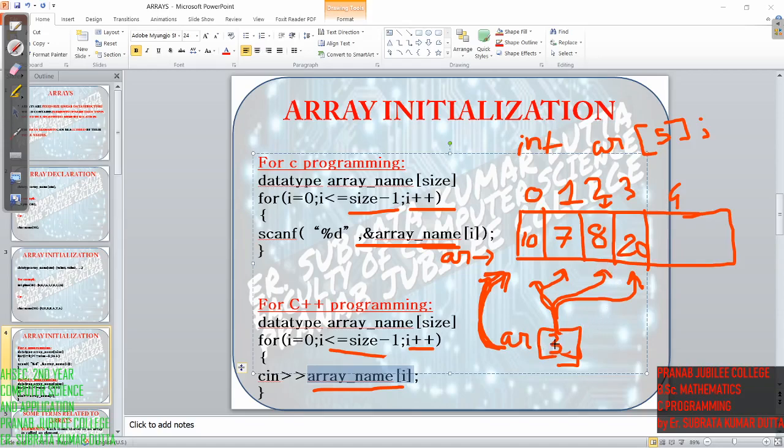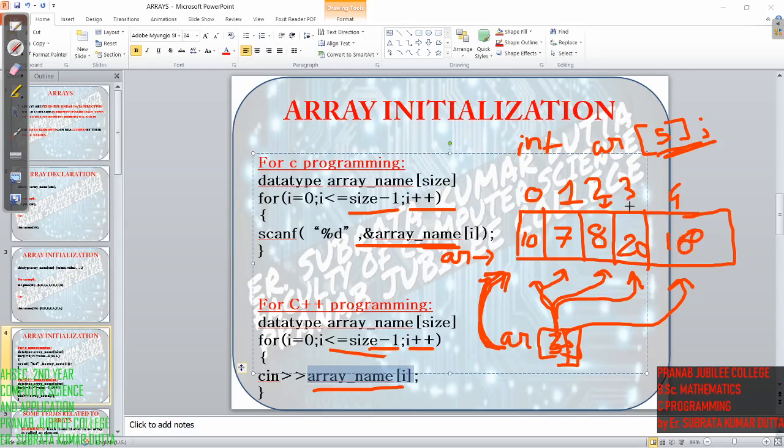Then again increase: 3 plus plus is 4. The condition is checked: is 4 less than or equal to size minus 1? The maximum size of the array is 5, so I have to check up to 4, right? 4 equal to 4, yes. So whatever the user enters here, say 100, is stored.